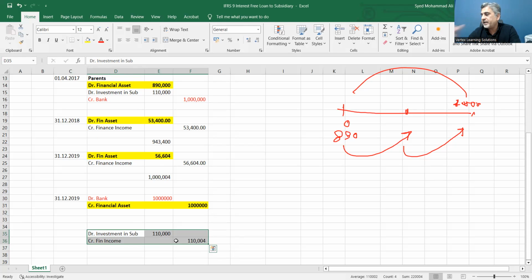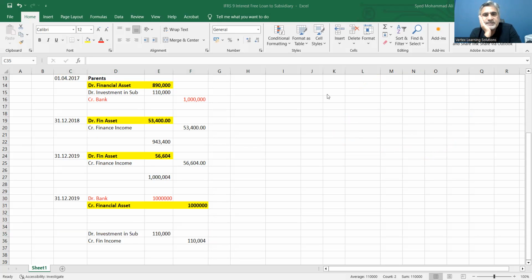Now, you might be thinking, why do we make this debit to investment in subsidiary, number one, and number two, do we need to remove it or not? And if not, why do we not remove it? See, the question here is that the parent is giving an interest-free loan to the subsidiary. There is nothing as interest-free; you cannot imagine getting $1 million interest free from a parent or from anyone else.